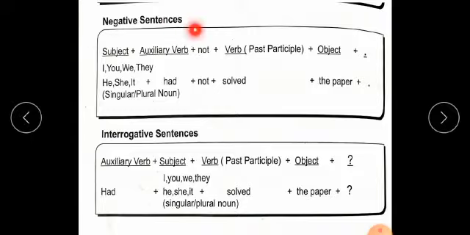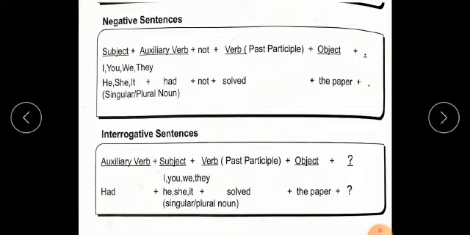In a negative sentence, the structure will be subject plus had plus not plus past participle plus object. Students, we add just not after the auxiliary verb had in our sentence. Then the other structure is the same.